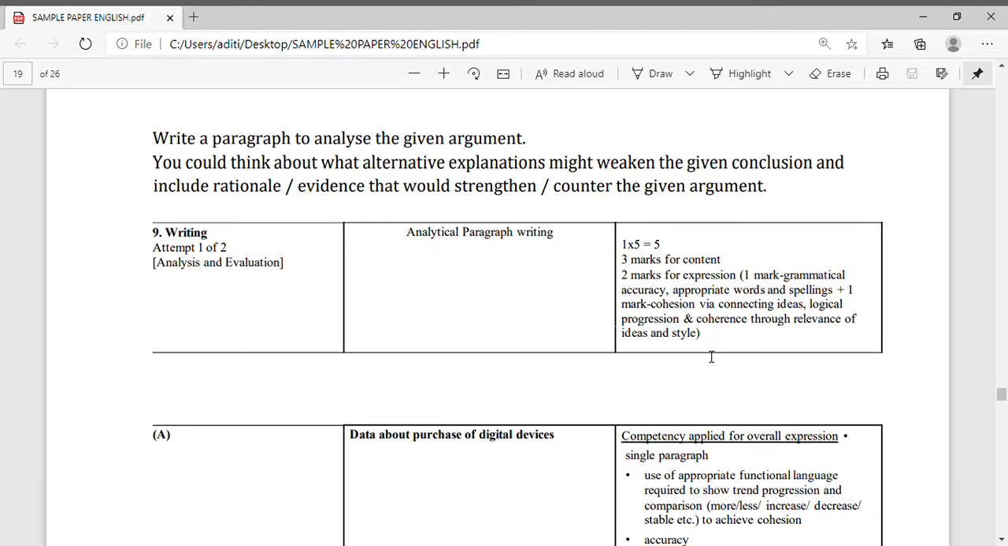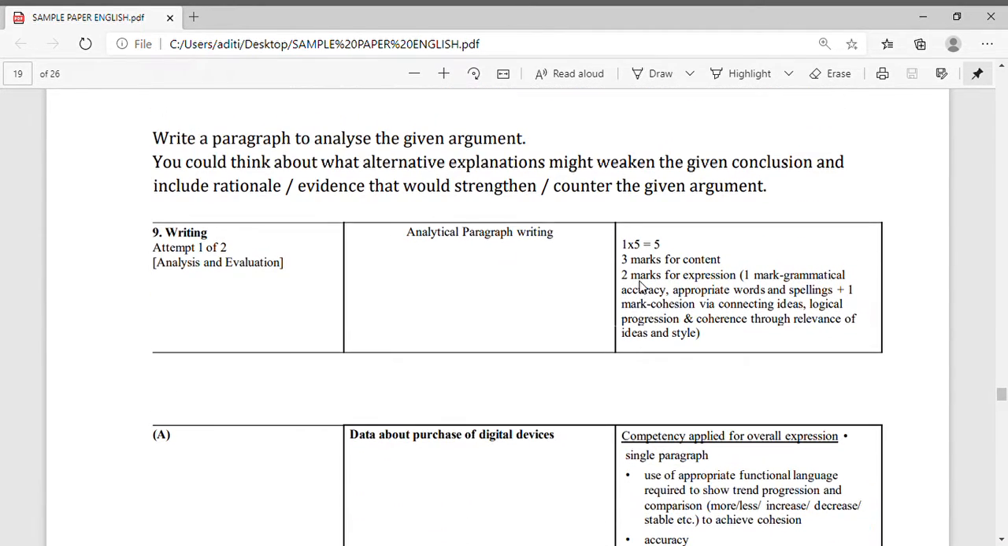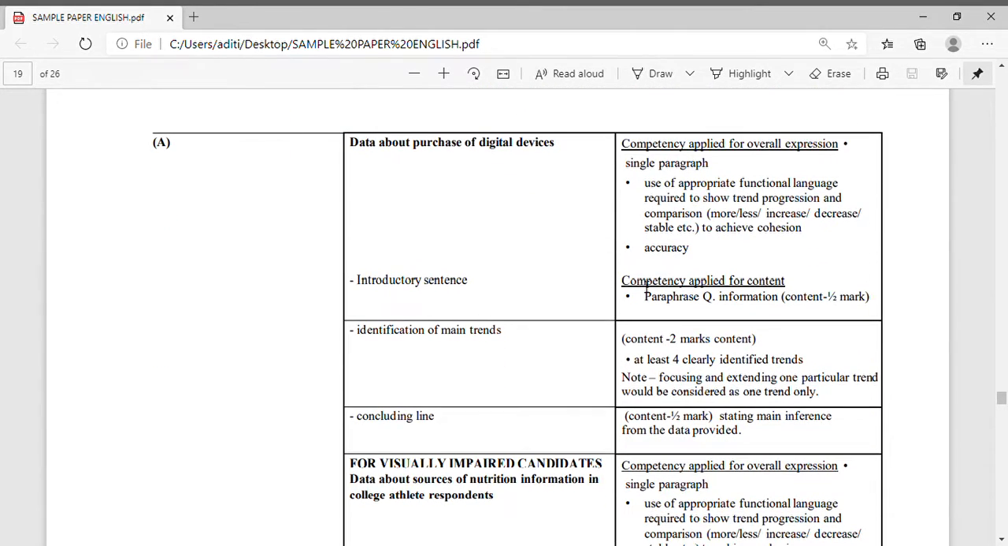And the marking scheme for the analytical paragraph is, you can see here, of 5 marks. 3 marks for content, 2 marks for expression. 1 mark for grammatical accuracy, appropriate words and spelling like that. So you can see that for expression only 2 marks are there, and 1 mark for writing, spelling mistakes and the like. So how will you write the data?